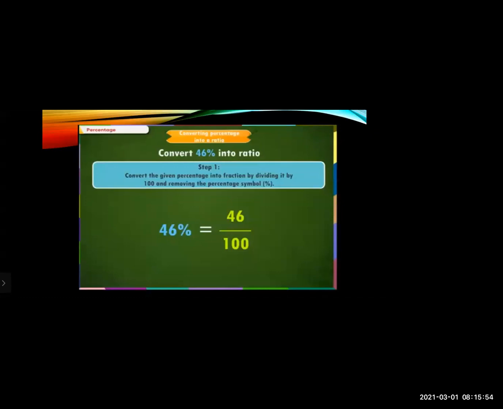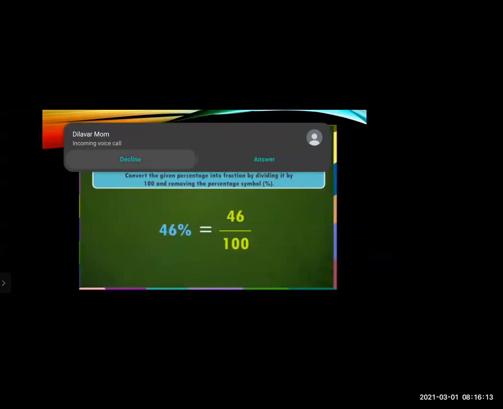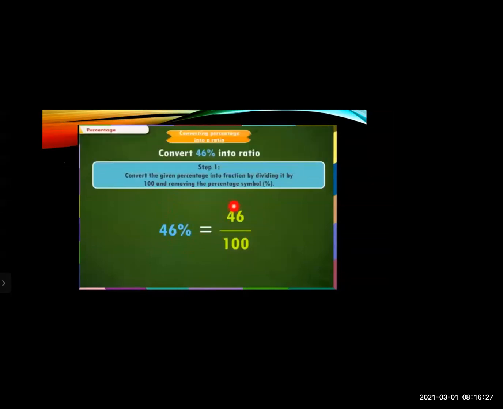Now here, convert 46% into a ratio. Now, converting a percentage into a ratio. Here the percentage is already mentioned. Now what we have to do is convert it into a fraction. Now see step 1. It is already given that it is 46%. Now we have to change it into a fraction.